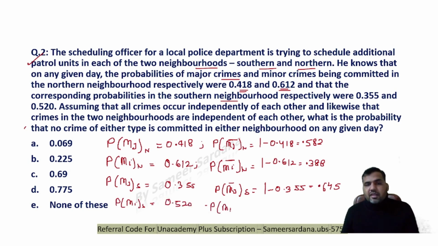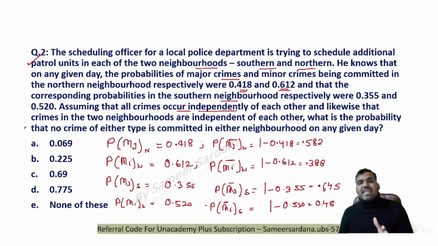The probability of minor crime not happening in the southern region would be 1 minus 0.520, which is equal to 0.48. Now what I'm supposed to find, assuming that all crimes occur independently of each other.